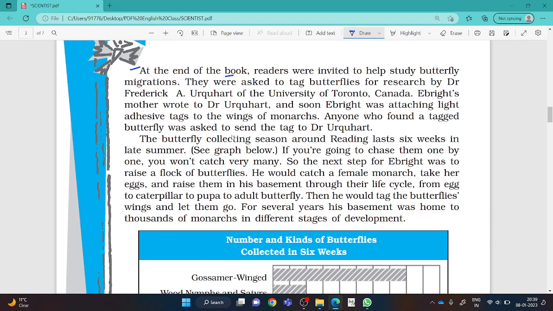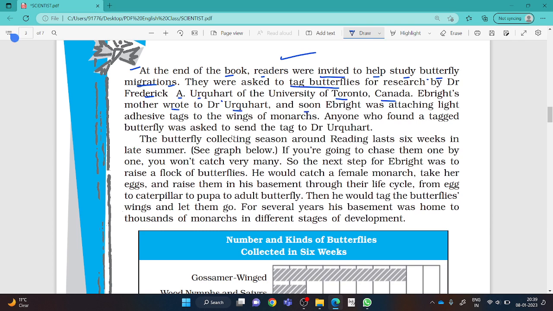At the end of the book, readers were invited to help study butterfly migrations. He read the book, and at the end of the book it was written that all the readers are invited to help study butterfly migrations, and they were asked to tag butterflies. So all the readers who used to read The Travels of Monarch X were requested by the author of that book, you can say, to tag butterflies for research by Dr. Frederick A. Urquhart of the University of Toronto, Canada. Richard Ebright's mother wrote to Dr.